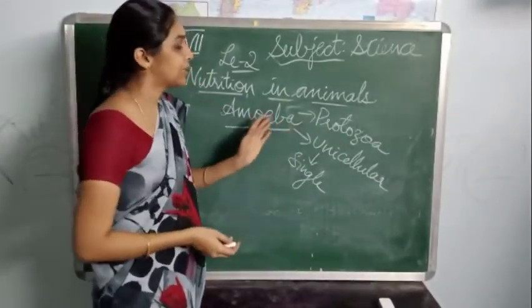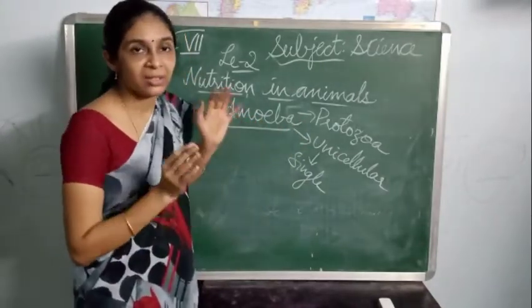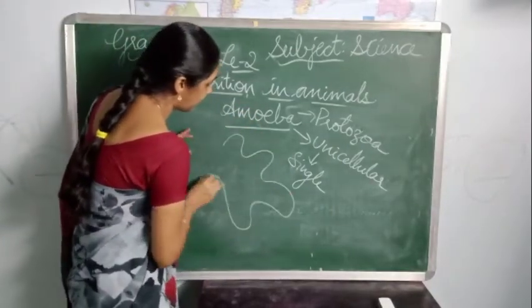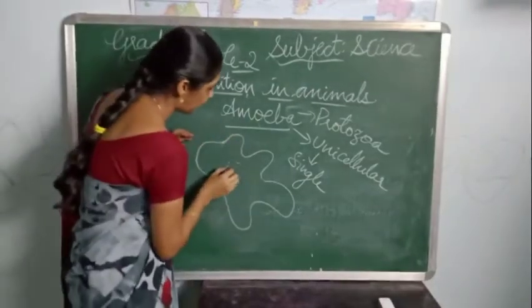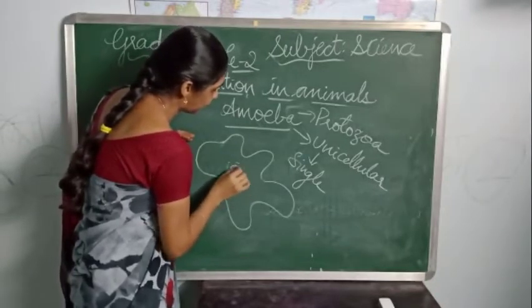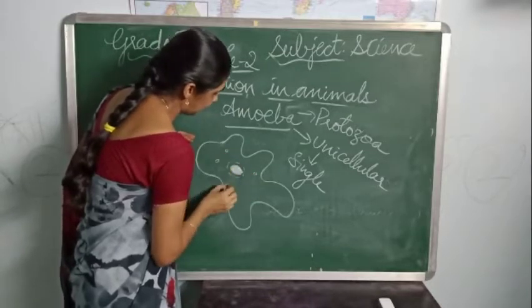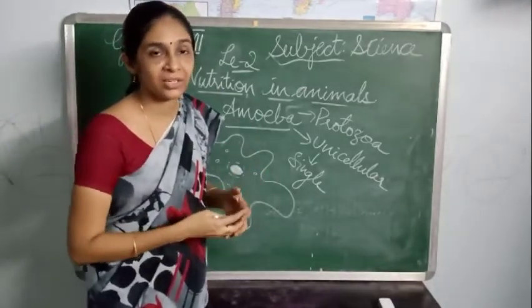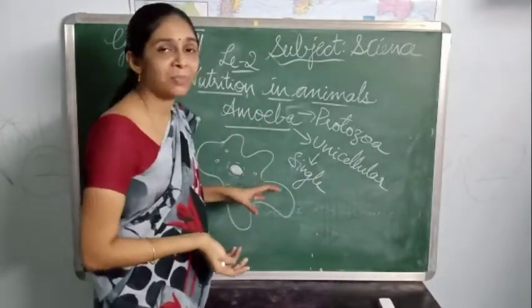Okay. So in the amoeba, how does the nutrition occur? If you see the cell structure of this amoeba, they have no particular shape. That means they don't have a rigid shape, and they appear in different shapes. That means they may change their body structure from one form to another. So they may not be stable.